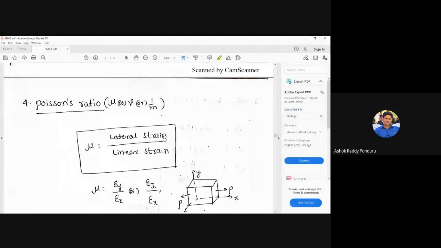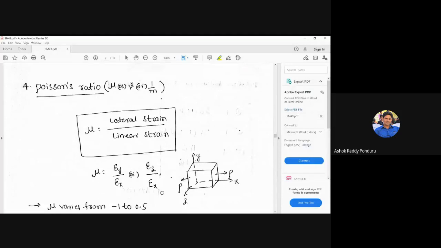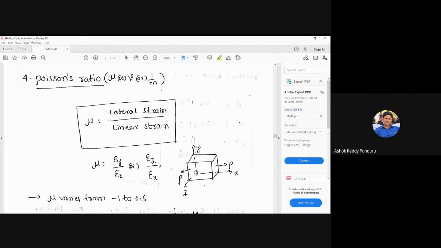Okay, the lateral strain means normal strain perpendicular to the direction of the load is called lateral. Linear strain means normal strain in the direction of the load is called linear. Suppose for example, I am considering one figure. In this diagram, the load is acting in the x direction. So the strain developed in the x direction is linear. The strain developed in the y direction is lateral. The strain developed in the z direction is also lateral.